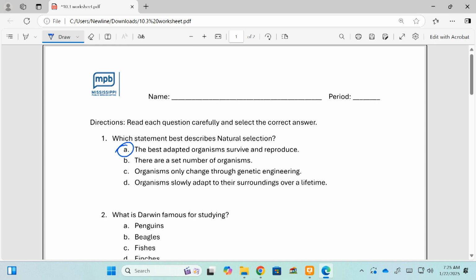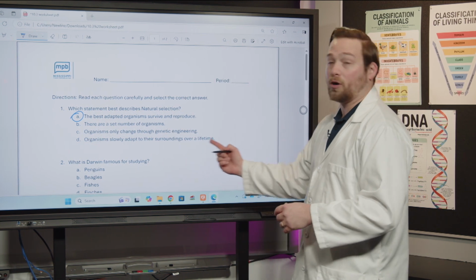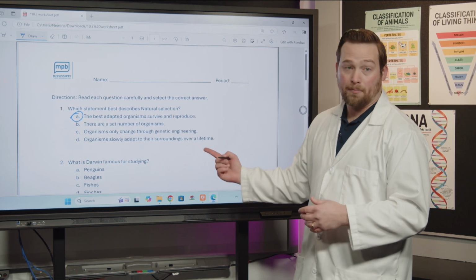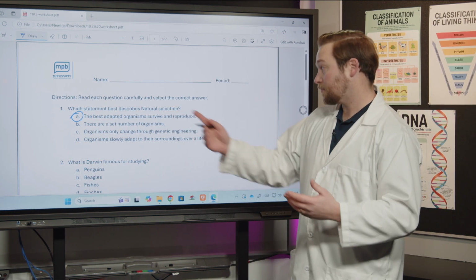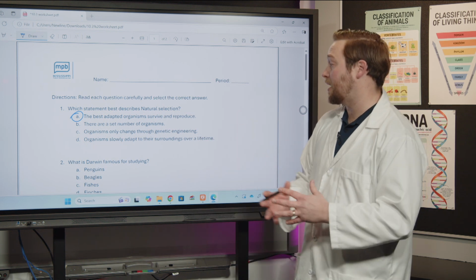And let's just take a second to read over those other ones. So no, I don't think these other ones are really going to work. D's kind of close. D says organisms slowly adapt to their surroundings over a lifetime. So D's very, very close. If it didn't say over a lifetime, I think we might want to pick that one because natural selection and evolution really is just change over time, and that's what D is saying.